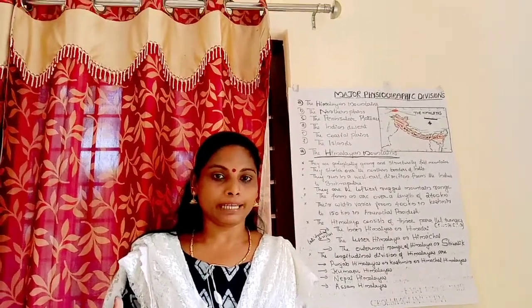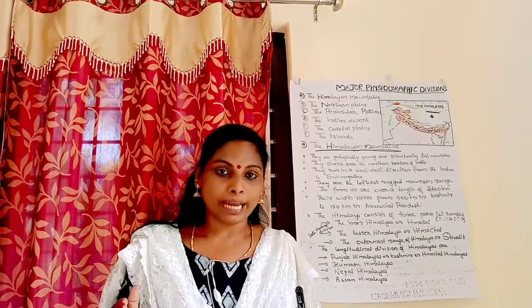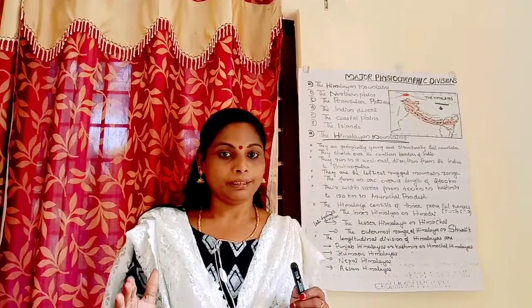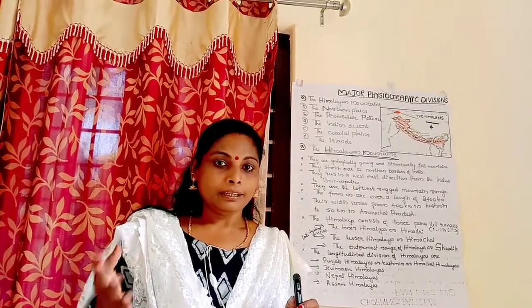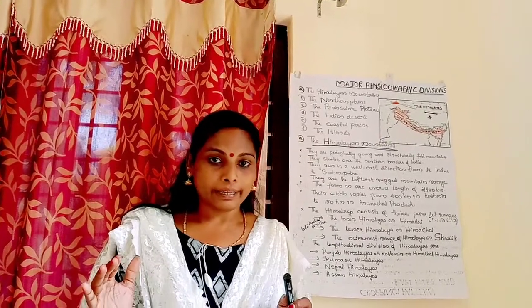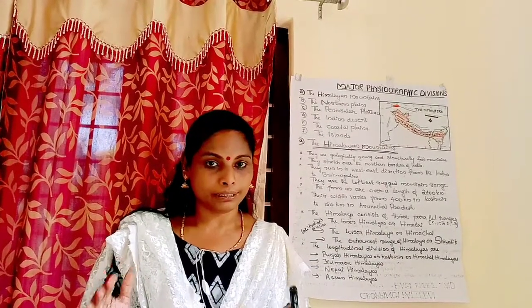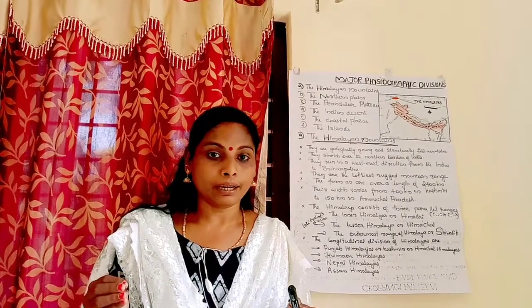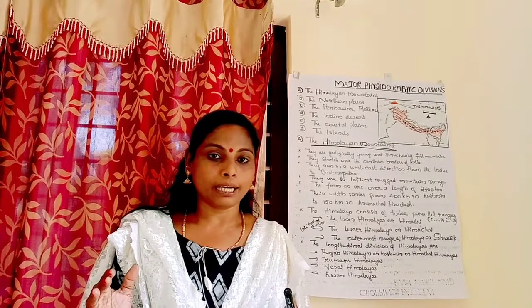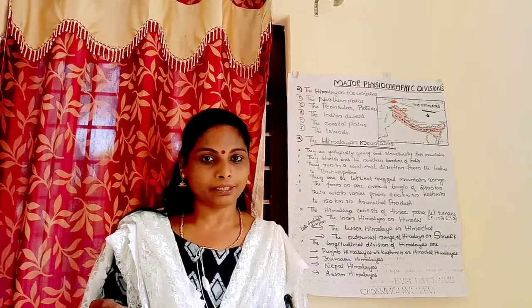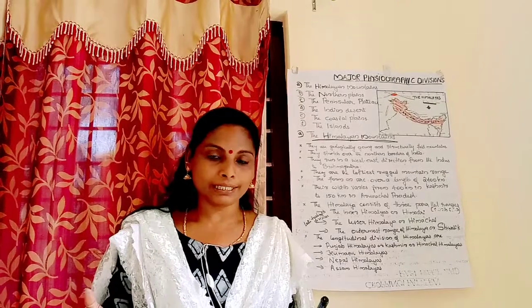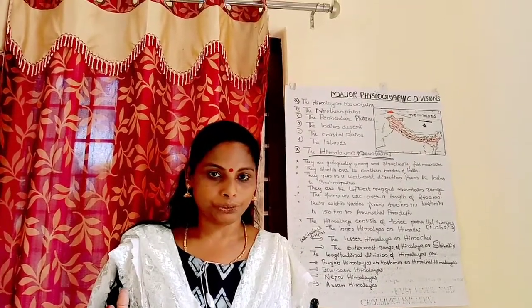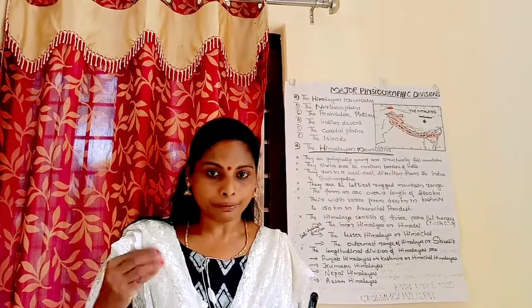The next part is that on the basis of latitude, it can be divided into three parts. They are the inner Himalayas or the Great Himalayas or Himadri. The second part is known as the Lesser Himalayas or the Himachal, and the outermost range is known as Shivalik. This division is based on latitude.